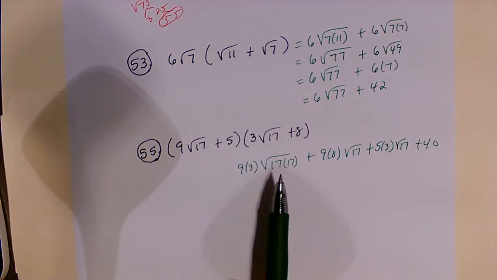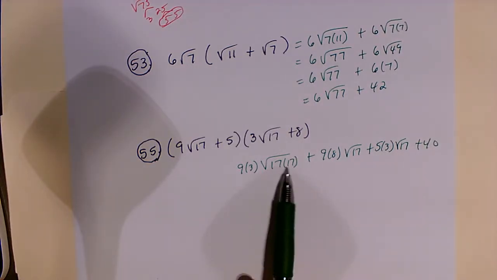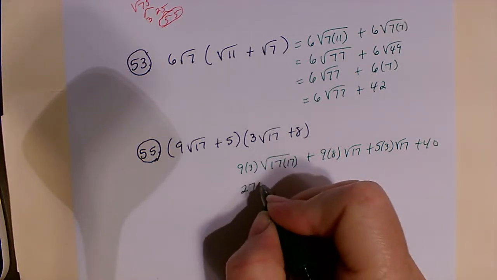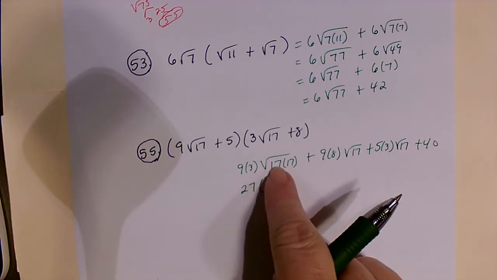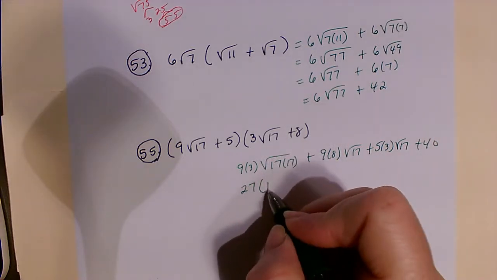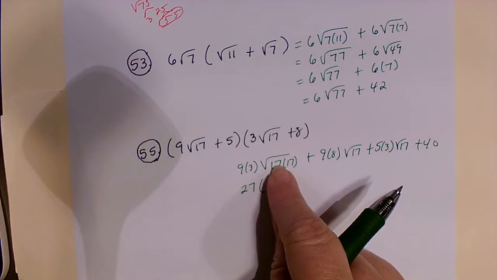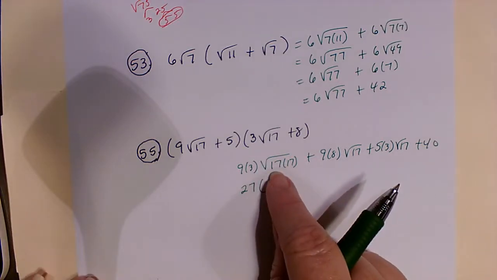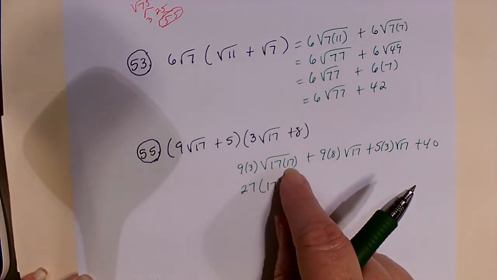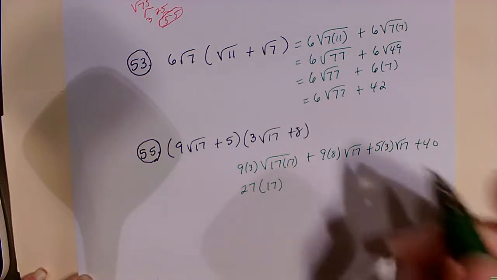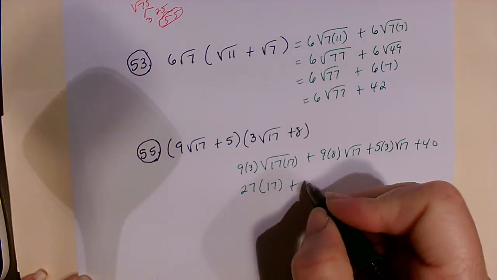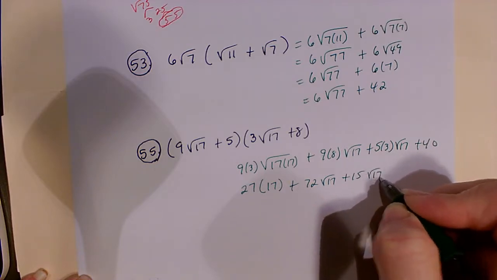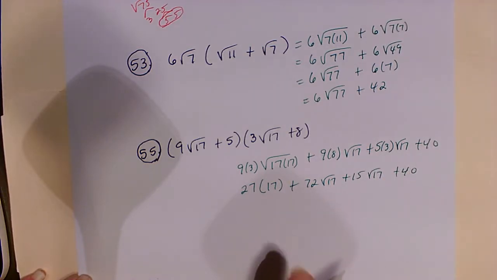If I have a number that's being multiplied by itself, basically that's 17 squared. So if I take the square root of 17 times 17, looking for a group of 2, I'm going to get 17. You could multiply that out and get a big number and take the square root of it, or understand that it's 17 times 17. So that's going to get me 27 times 17. 9 times 8 is 72 times the square root of 17, plus 15 times the square root of 17, plus 40.